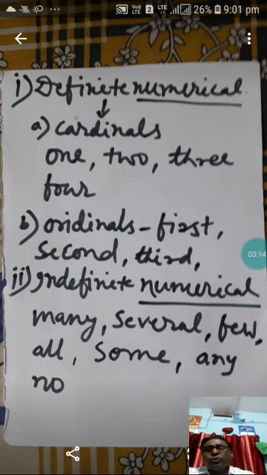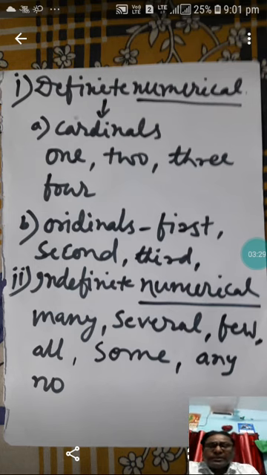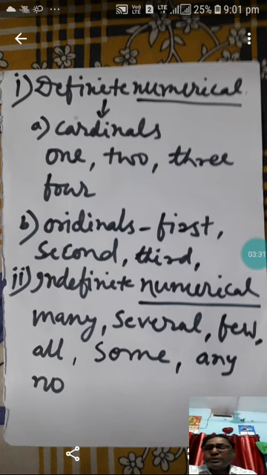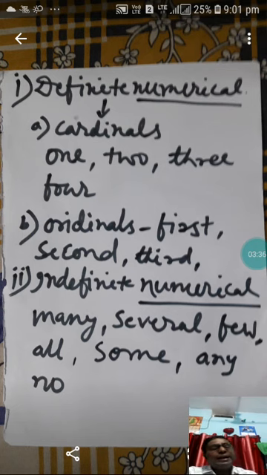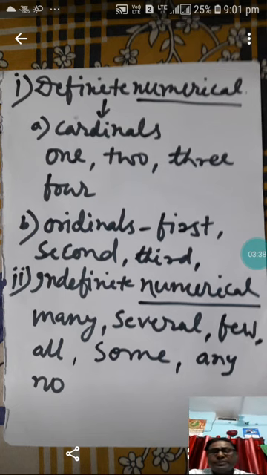Then I explained indefinite numericals, that is many, several, few, all. These are numericals, they are countable, but they are indefinite. These adjectives do not specify any certain numbers, so they are called indefinite numerical adjectives.